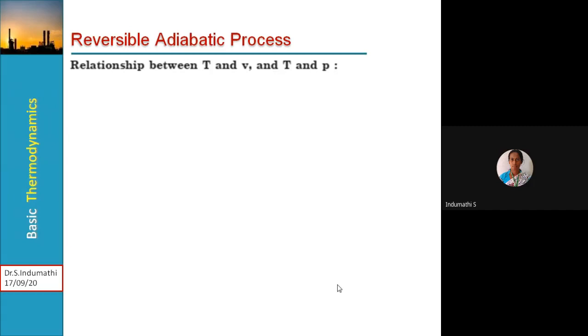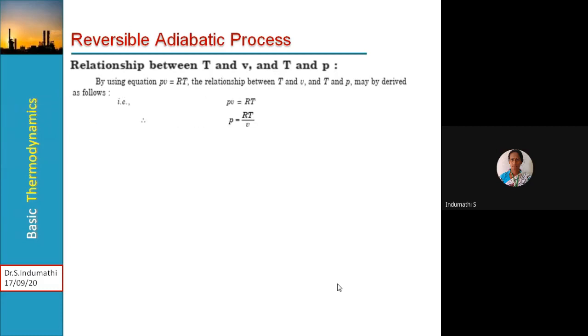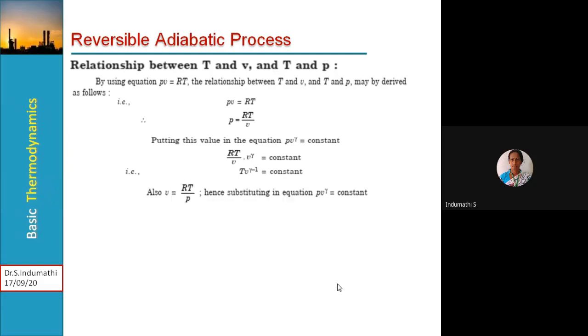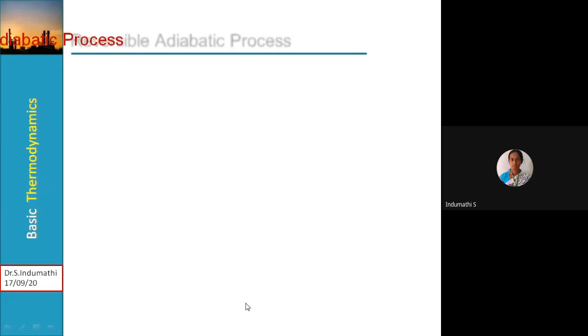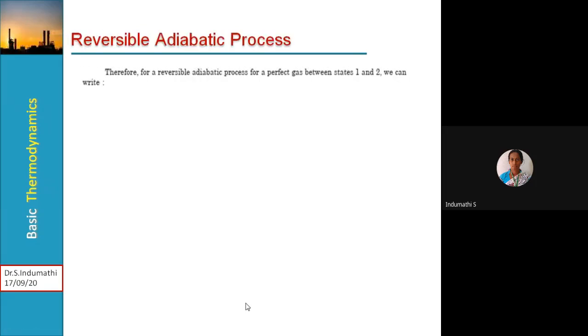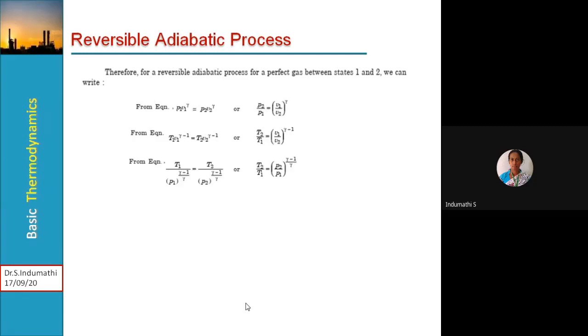Then this is the relationship between T and V and T and P. By using the equation PV is equal to RT, the relationship between T and V and T and P may be derived as follows. PV is equal to RT, so P is equal to RT by V. Putting this value in the equation PV to the power gamma is equal to constant, we get T V to the power gamma minus 1 is equal to constant. Then V is equal to RT by P. Substituting this in PV to the power gamma is equal to constant, we get this particular expression. So for a reversible adiabatic process for a perfect gas between states 1 and 2, we can write these many ways.